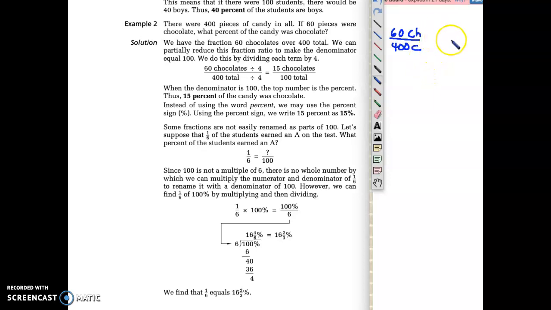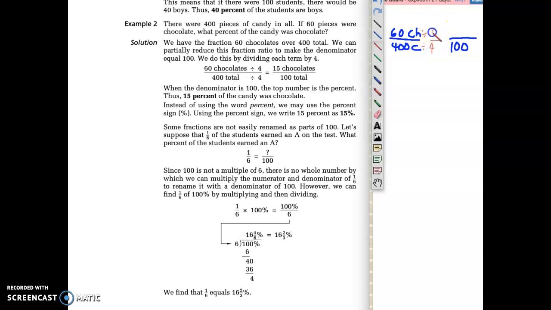Well, again, I want to get to my end goal of my 100 denominator, right? Because when we know our denominator is 100, we can just read our numerator and that's our percent. Well, we've got a larger denominator here, so we're going to have to do the reverse. We're going to divide both the numerator and the denominator by the same factor. 400 divided by what is 100? That's 4.